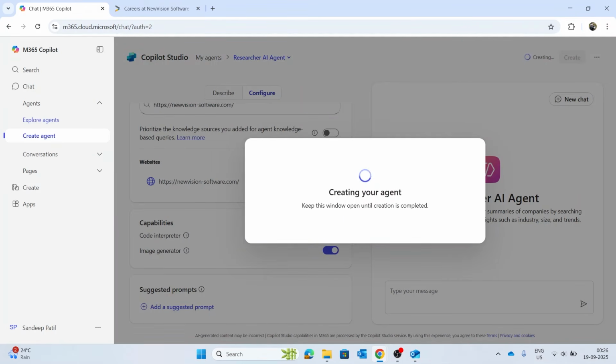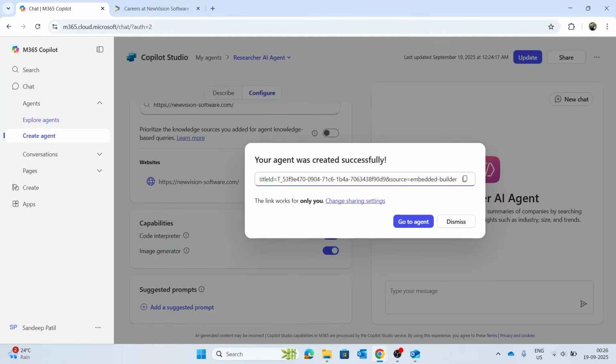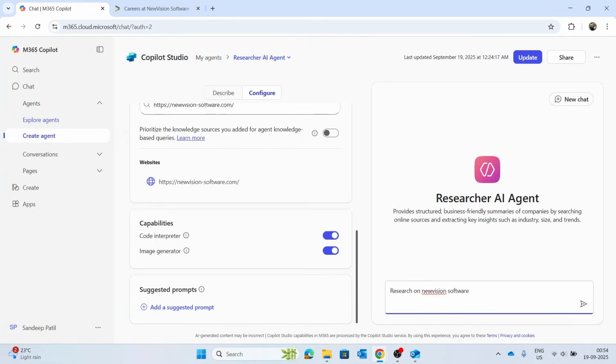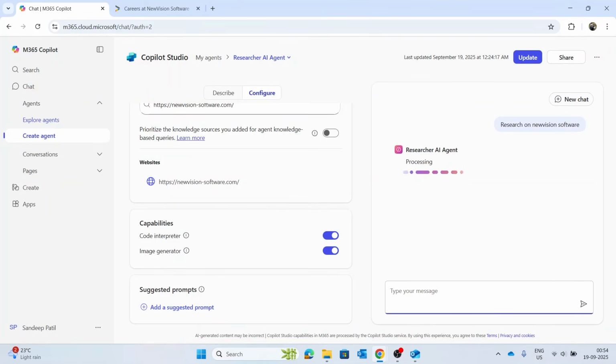So this is how we create the basic agent that will go to any of the public URLs and do the research. Now you can see here, this is how we successfully created the agent. You can copy this URL and share it with anyone. Once your agent is created, it's time to test. Here I'll ask for research on New Vision Software. Then Research AI Agent summarizes all the information like company overview, the core services they have provided, industry, size, key insights. It's like having your own research analyst working in the background.